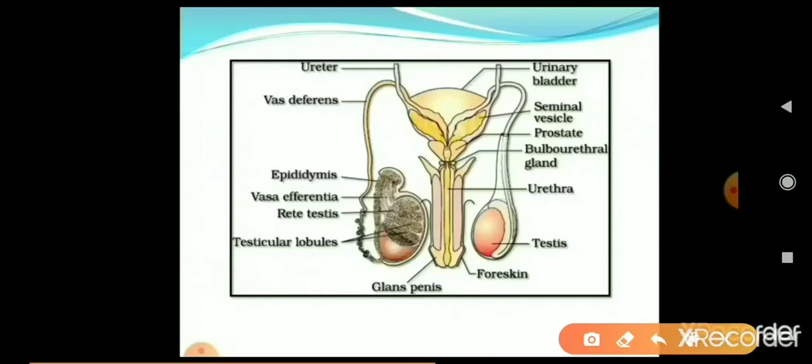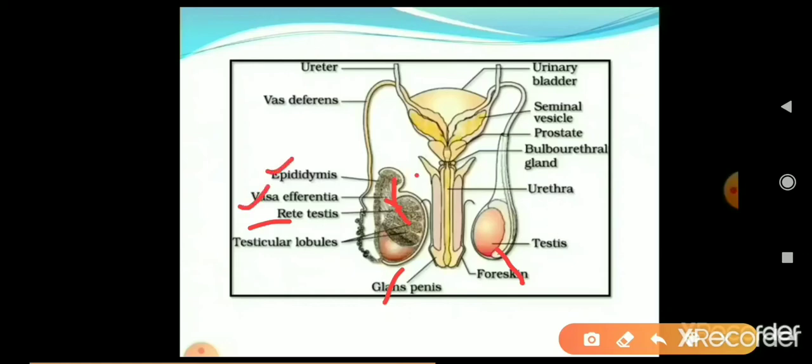See the diagrammatic view of the male reproductive system. Part of the testis is open to show inner detail. This is one testis, this is the second testis. The testis opens up into a duct called rete testis. Then rete testis opens up into a wider duct called vasa efferentia. Vasa efferentia opens into the epididymis,